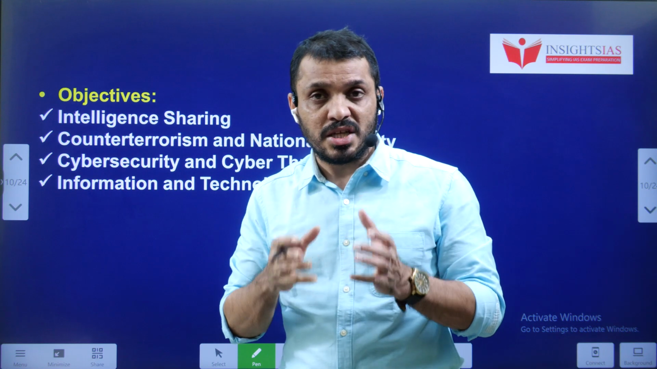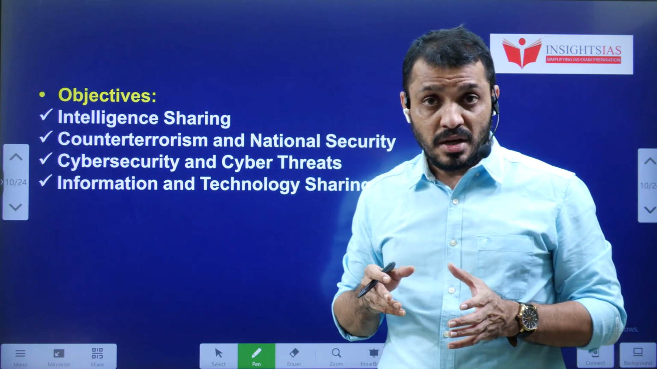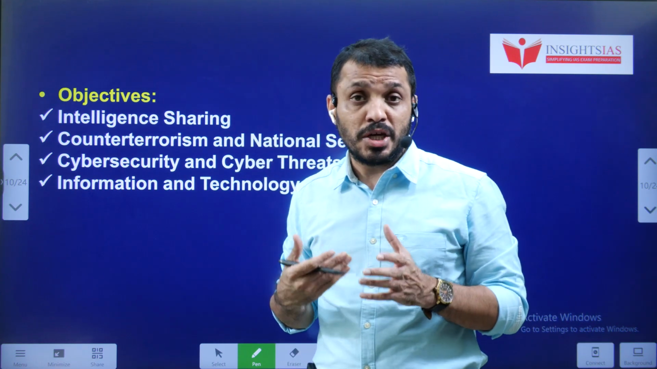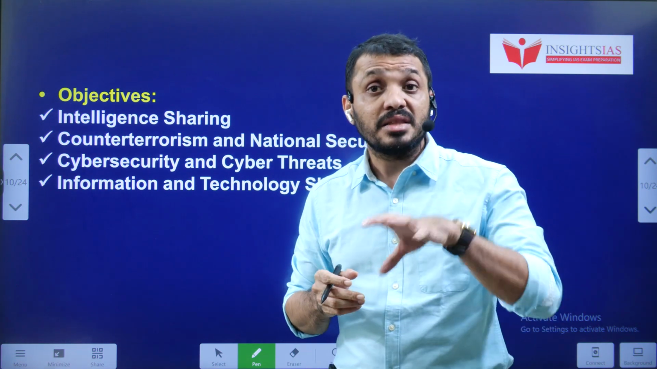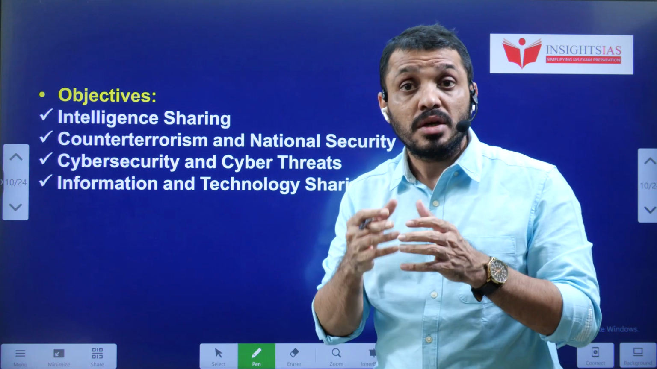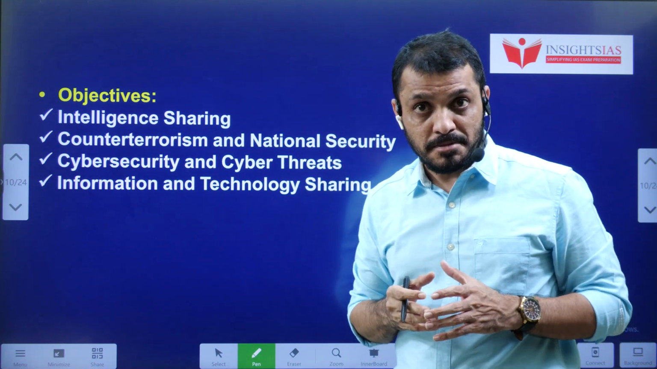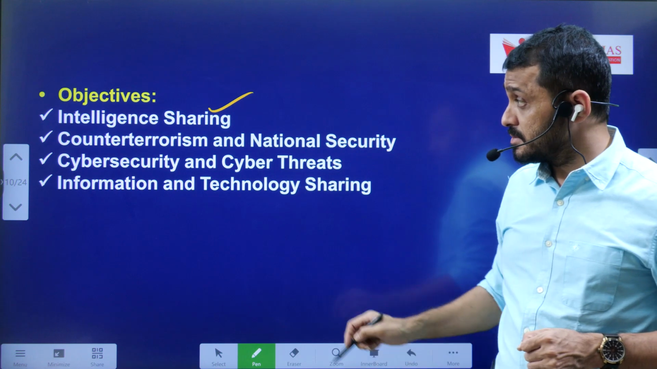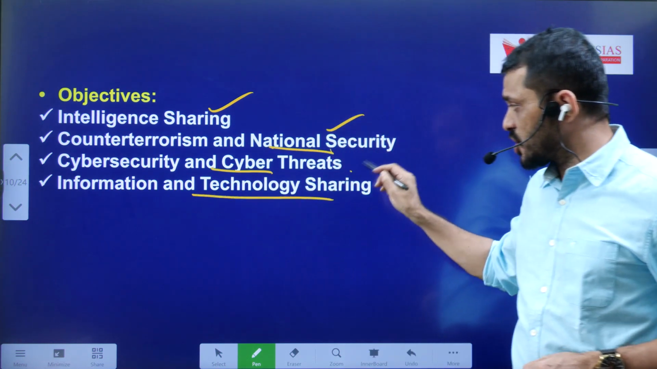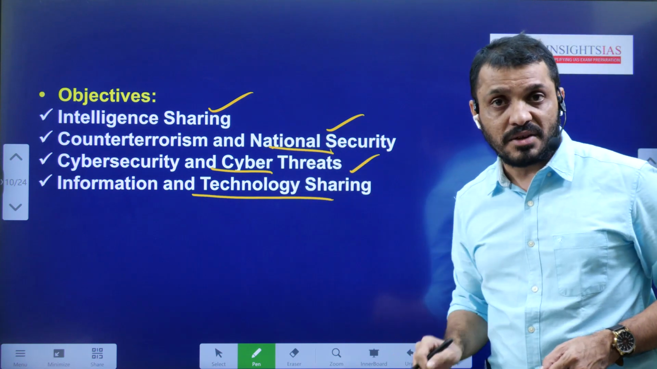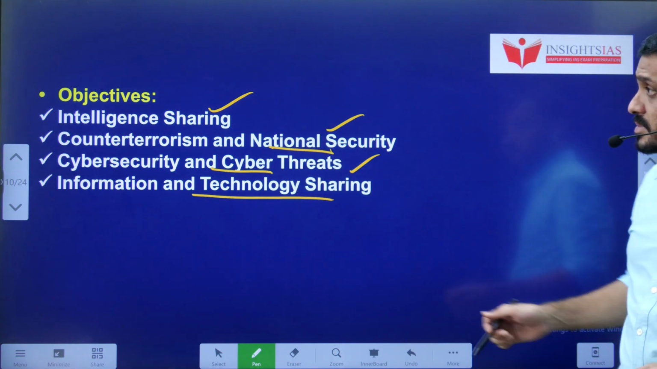Same like there was this movie, Mission Impossible. Like the KGB, Russian agencies, they're spying on each other. To counter Russia's activities, these countries formed a group for achieving the following objectives. What are they? Intelligence sharing, counterterrorism, cyber security, and IT sharing. So these are the objectives of the Five Eyes.